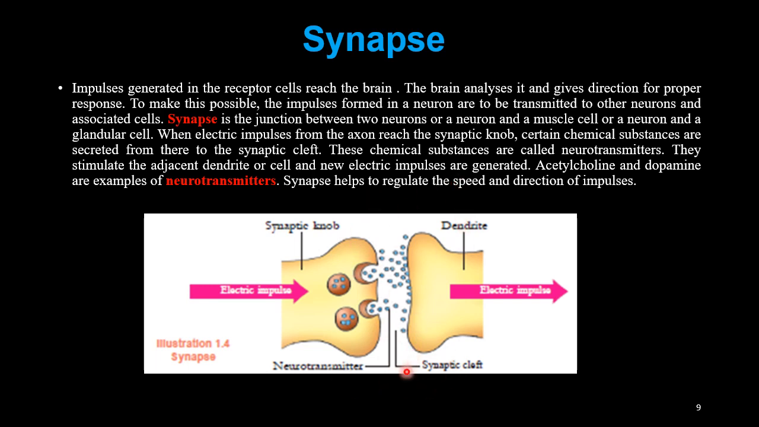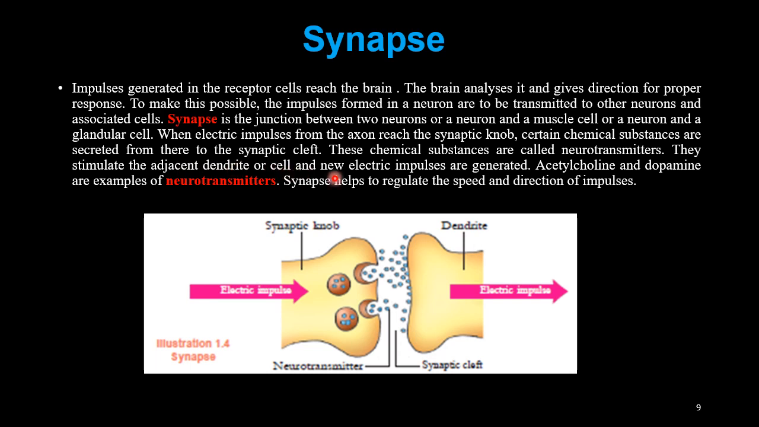So that junction is also called a synapse. In this case, there will be a neuron and here a glandular cell which secretes a hormone. In such cases, that is neuron to neuron, neuron to muscle and neuron to glandular cell connection junctions are known as synapse. When an electric impulse from the axon reaches the synaptic knob, certain chemical substances are secreted from there